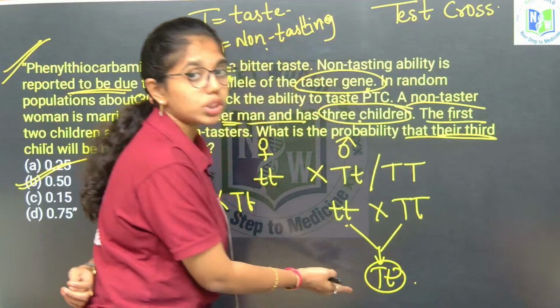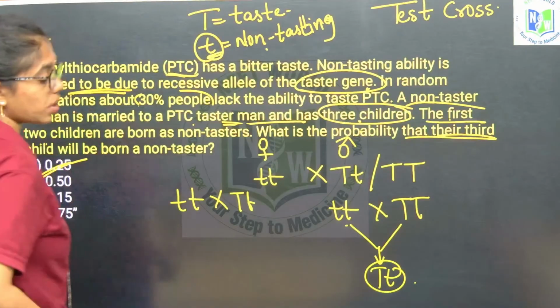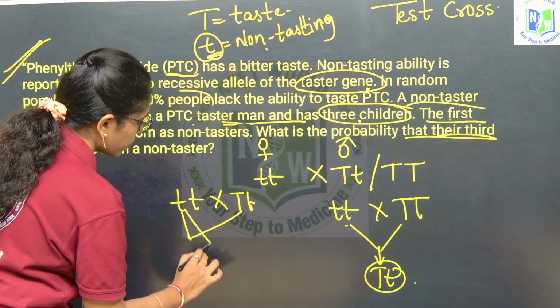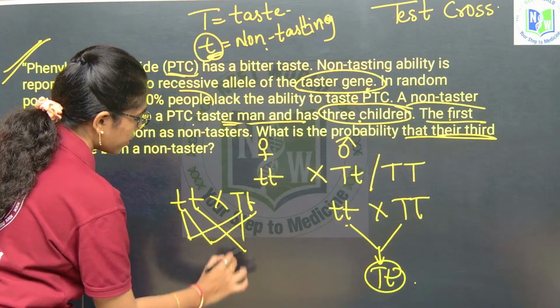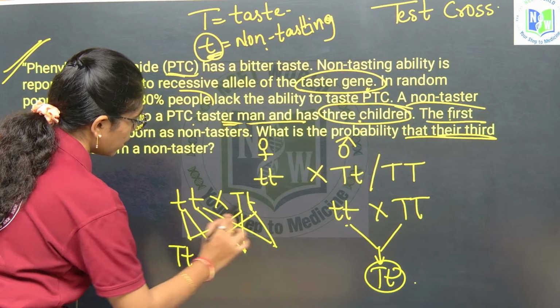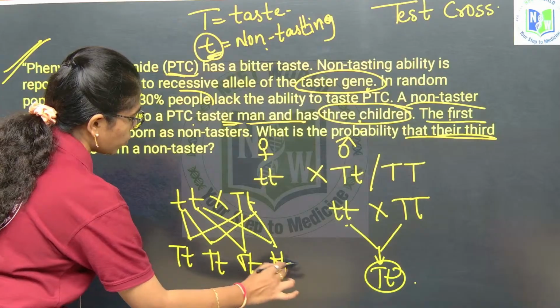So there is no chance here for non-taster kids, but here there is a probability wherein if this is crossed, you will get capital T small t, capital T small t, small t small t, small t small t.